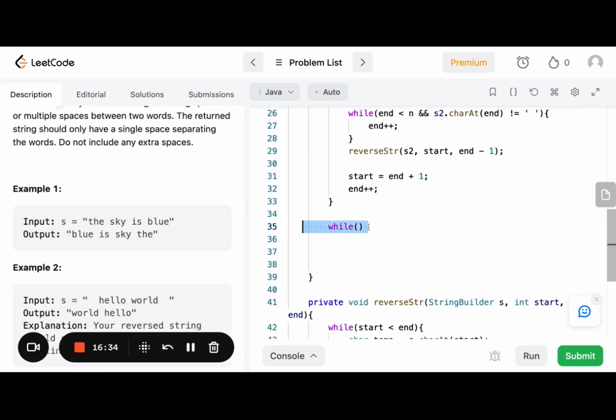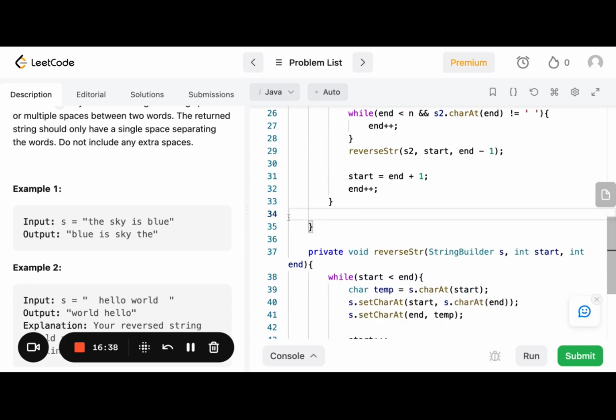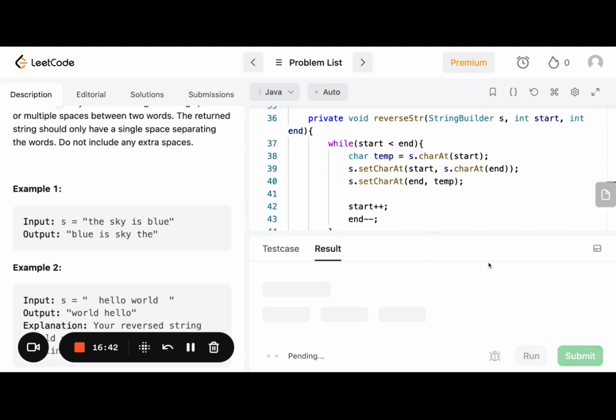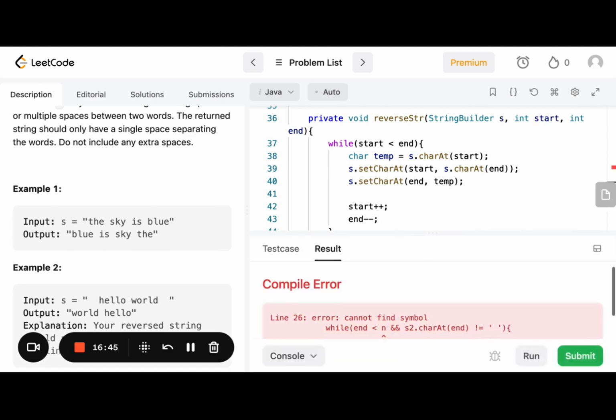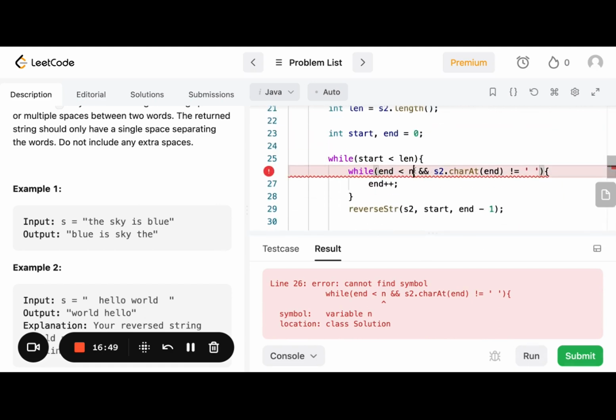I don't know where this while loop came from here. I don't know that I wrote that. So let's see if this works. Hopefully I don't have any bugs. Probably do. Oh, I did not change this to be len.